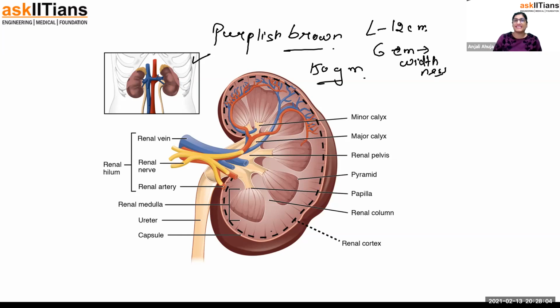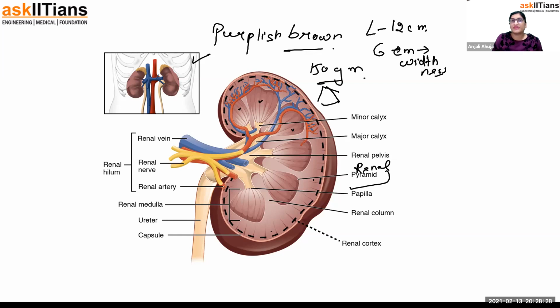So this is a kidney. It is having different segments in it. These segments appear to be like a triangular shaped structure like this. And this triangular structure, this is known as renal. Yeah, they have not written the word renal. That's renal pyramid. So the triangular structure is known as renal pyramid.